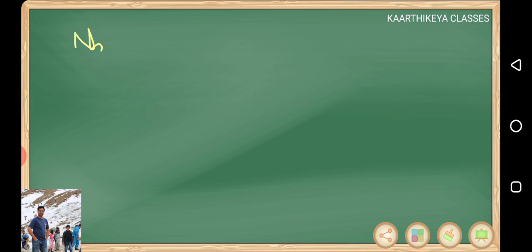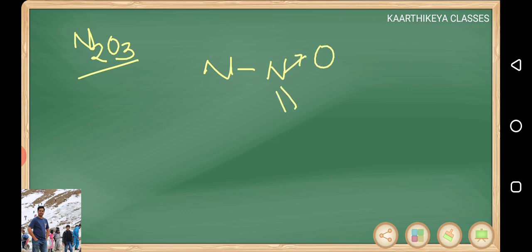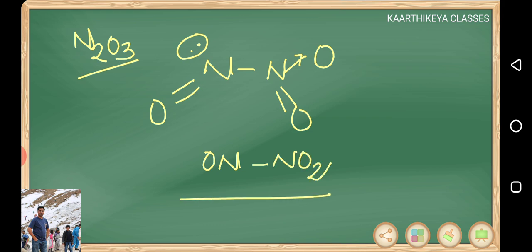N2O3 is diamagnetic, all electrons are paired. There is a nitrogen bond, 1 dative bond, 1 double bond, 1 double bond, 1 lone pair. This is the N2O3 structure. It is diamagnetic in nature.